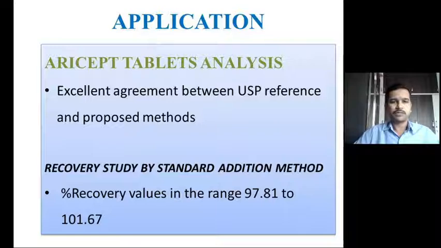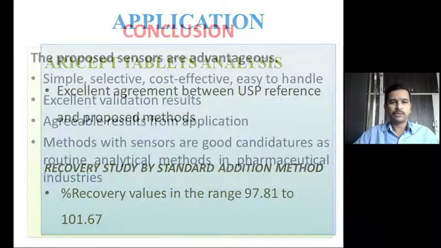Therefore, these sensors were found selective, and accurately and precisely functioning when compared to the results of the USP reference method. Even the recovery study, indicating 97.81 to 101.67% recovery of donepezil hydrochloride from the tablet solution, indicated these sensors function selectively towards only donepezil hydrochloride, and nothing other than donepezil hydrochloride is involved in developing the potential while measuring the potential using these indicator electrodes.